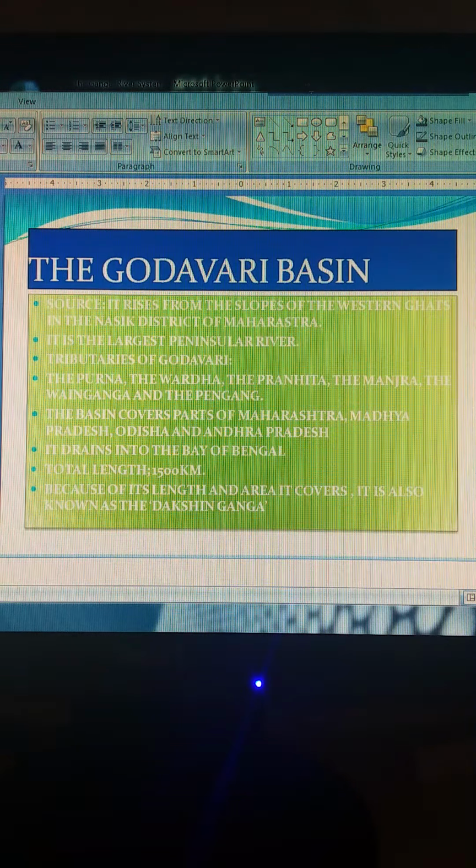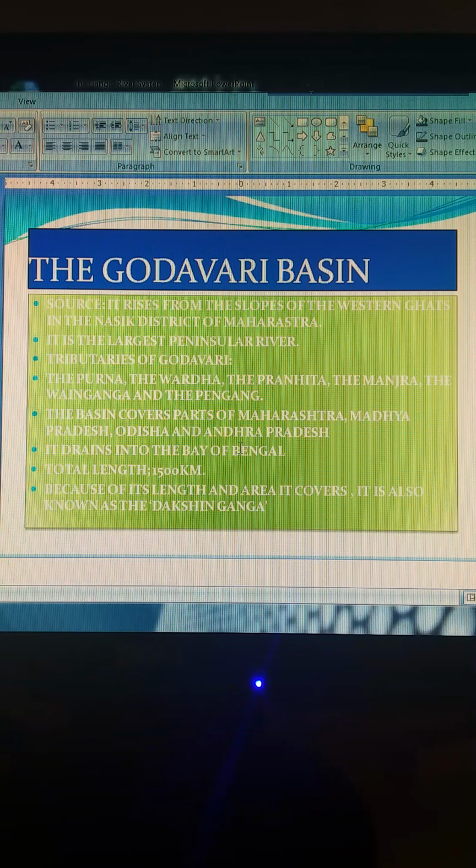Now we are going to start with the Godavari basin. See, Godavari river is the largest peninsular river and it rises on the slopes of Western Ghats. It rises on the slopes of the Western Ghats in the Nasik district of Maharashtra. Its length is 1500 km. It drains into the Bay of Bengal. And its drainage basin is also the largest among the peninsular rivers. The basin covers parts of Maharashtra, about 50%, and parts of Madhya Pradesh, Orissa, Andhra Pradesh.